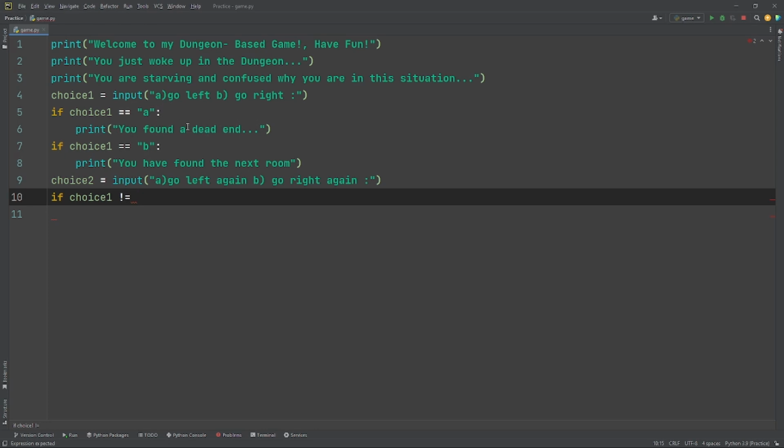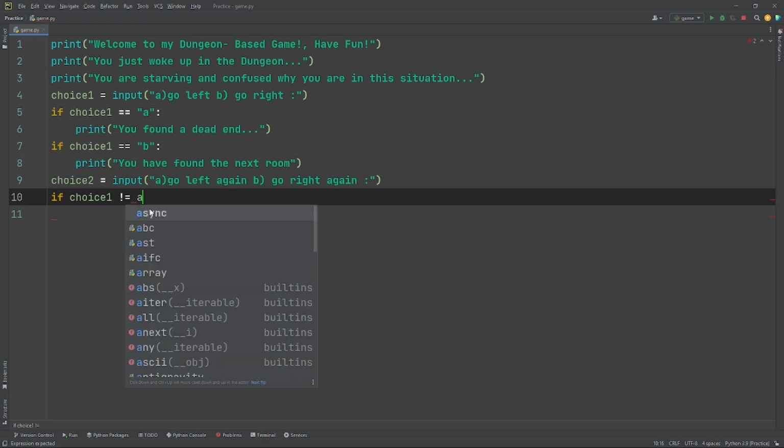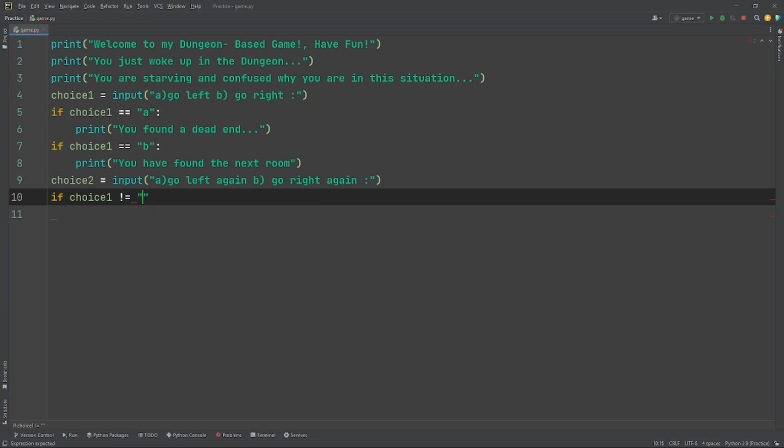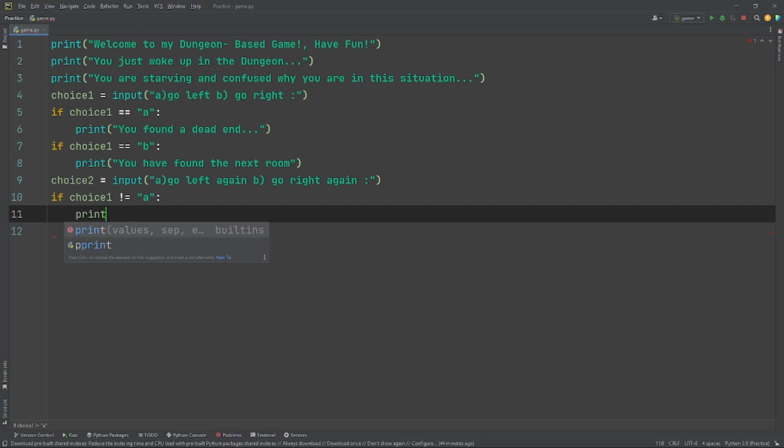you found it at the end, for example. So I'll give you an example here. I'll print it out, because explaining won't do much if I don't show you. So if choice 1 not equal to A, so this will give the answer for B, if you get what I mean. So print you found the key, for example. There you go.